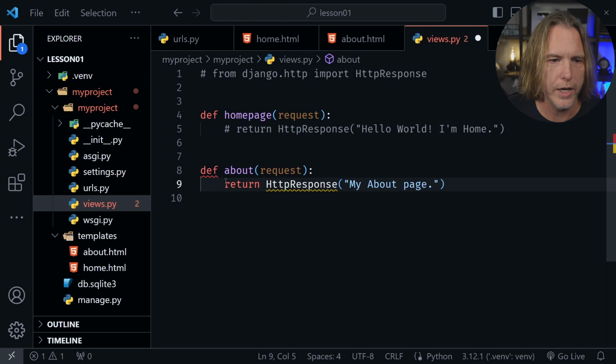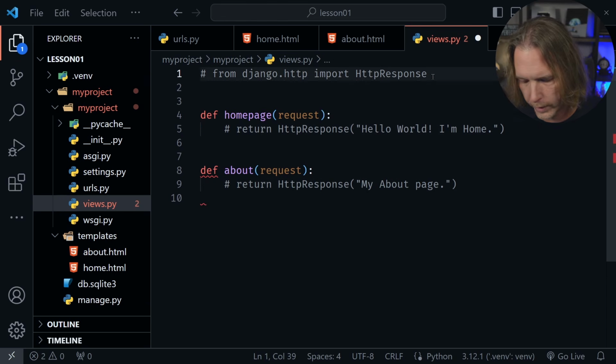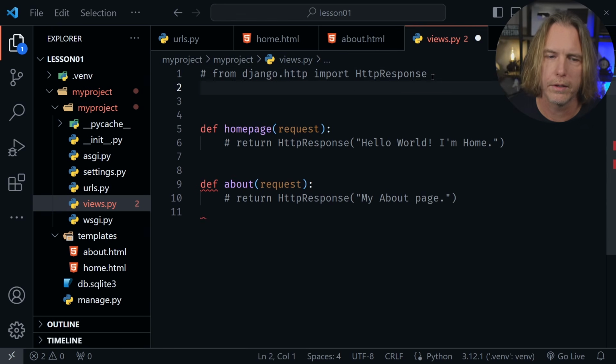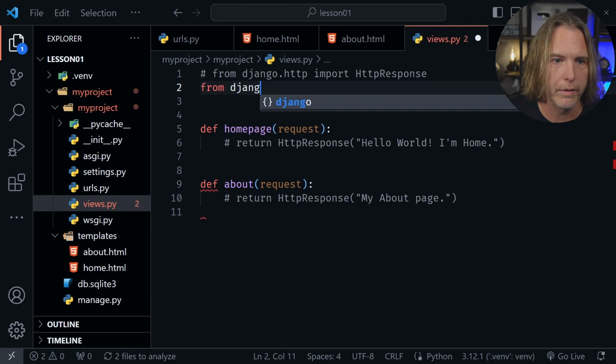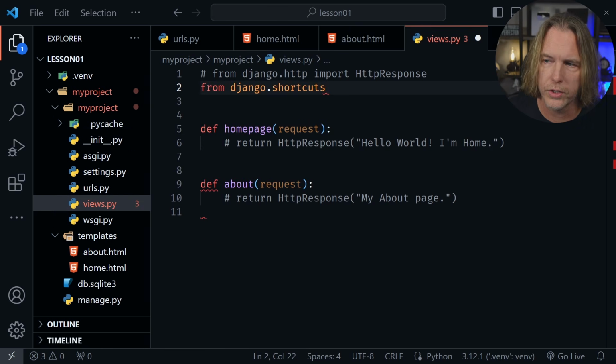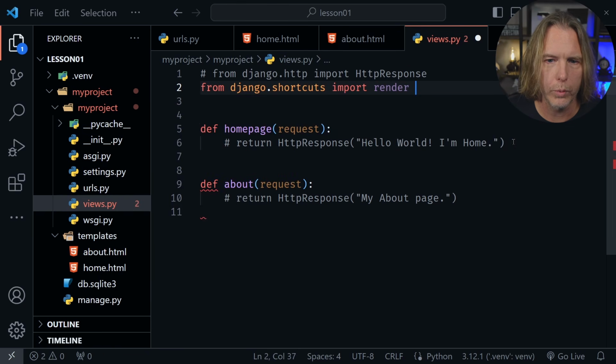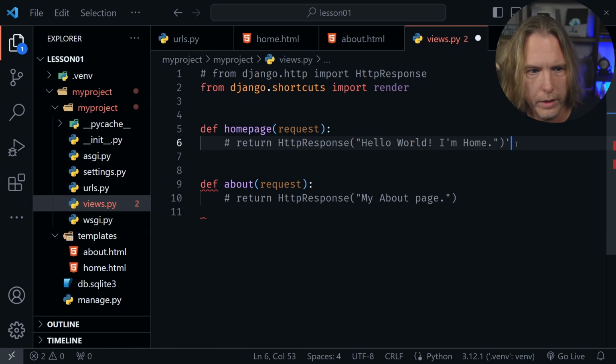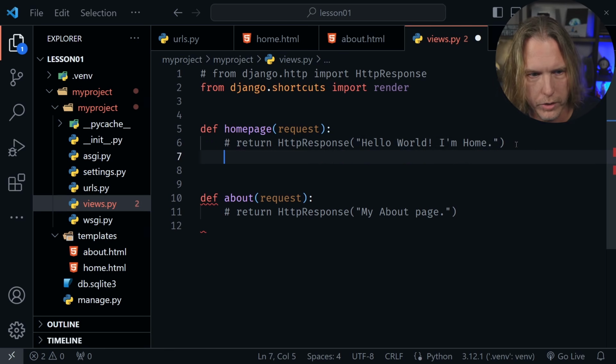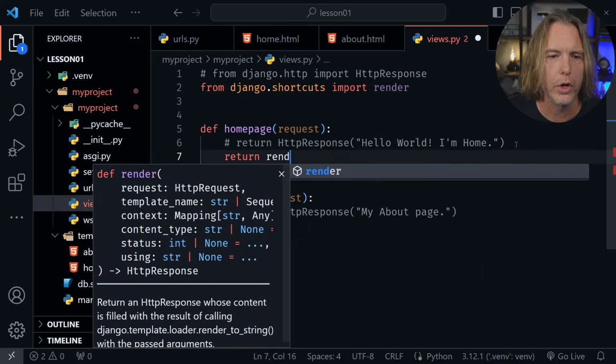We're going to change these, but I want to leave this in just to refer to earlier in the tutorial. So now the import we need starts with from, then we'll have django.shortcuts. After that, we'll say import render. And then we're going to return render on each of these lines. So I'll start a new line here, and I didn't need that quote either. Let's come down, return render.